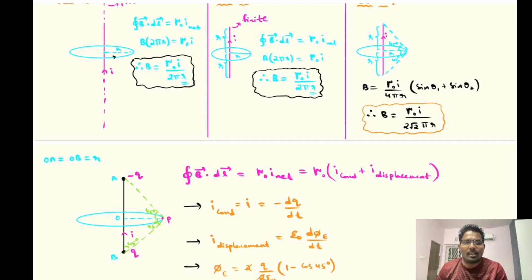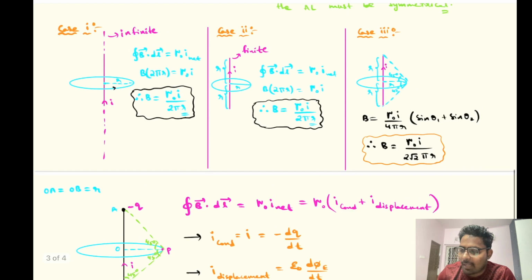When Ampere proposed this law, he said that I net is not just conduction current, it should be conduction current plus displacement current. Then you will be thinking, sir, what is displacement current? Why is displacement current coming over here? Because when a finite wire is there, see here, if you observe, I have shown current I.